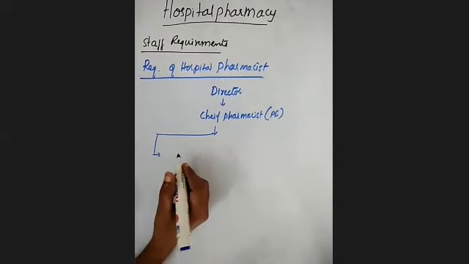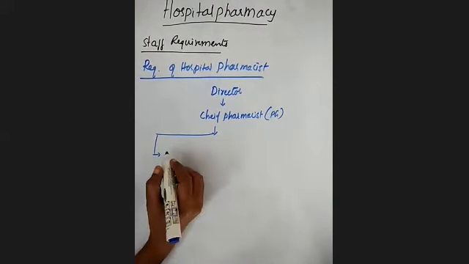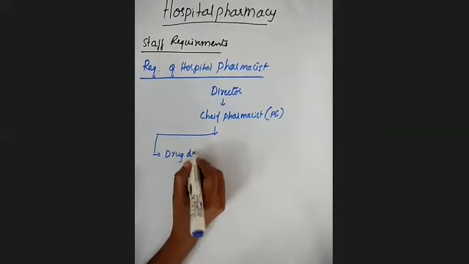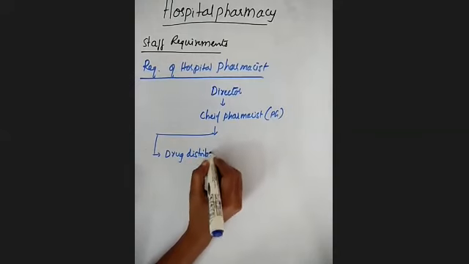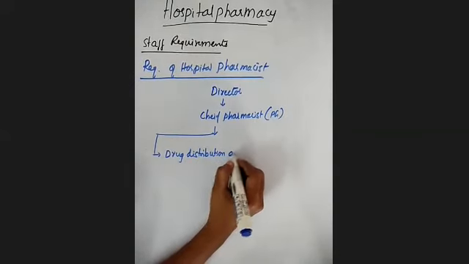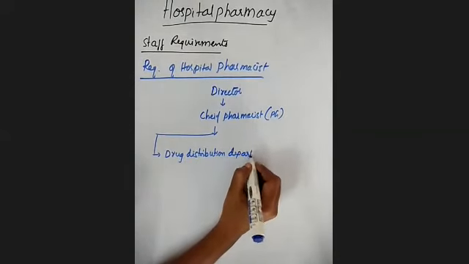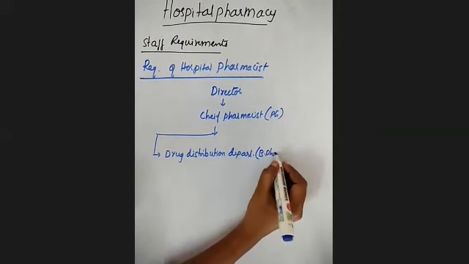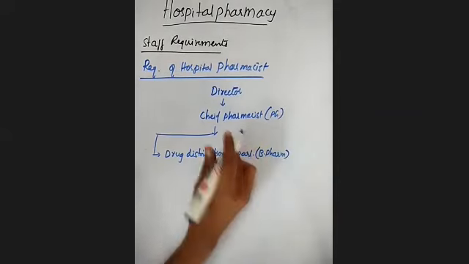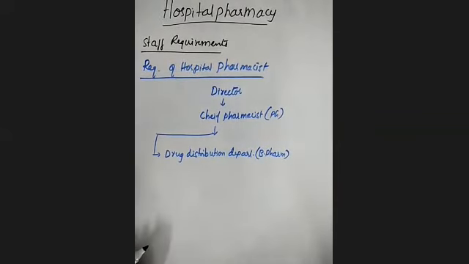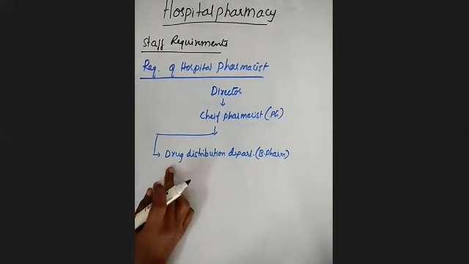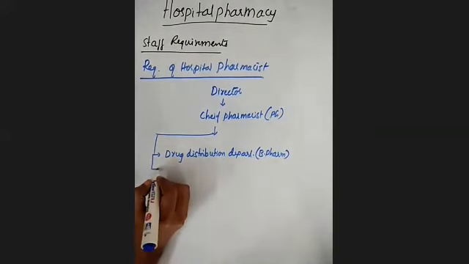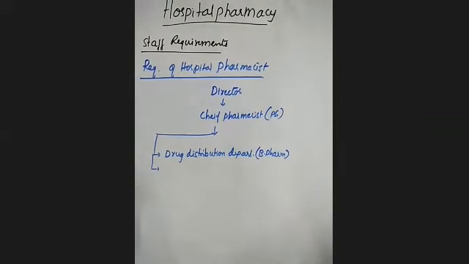In that, the first pharmacist is under the drug distribution department, and they definitely have the qualification of B Pharm. Clear? Under this chief pharmacist, we must have one pharmacist under the drug distribution department with the B Pharm degree.